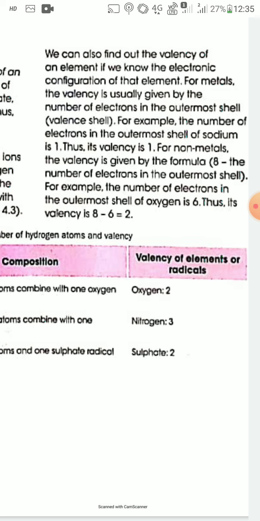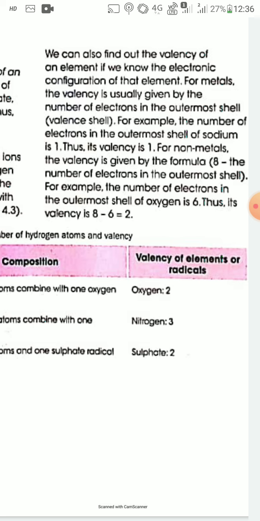If the number of electrons in the outermost shell of an element is 1 to 4, then the valency of that element is the same as the number of electrons present in the outermost shell. But if the number of electrons in the outermost shell is greater than 4, then the valency of that element is 8 minus the number of electrons in the outermost shell.